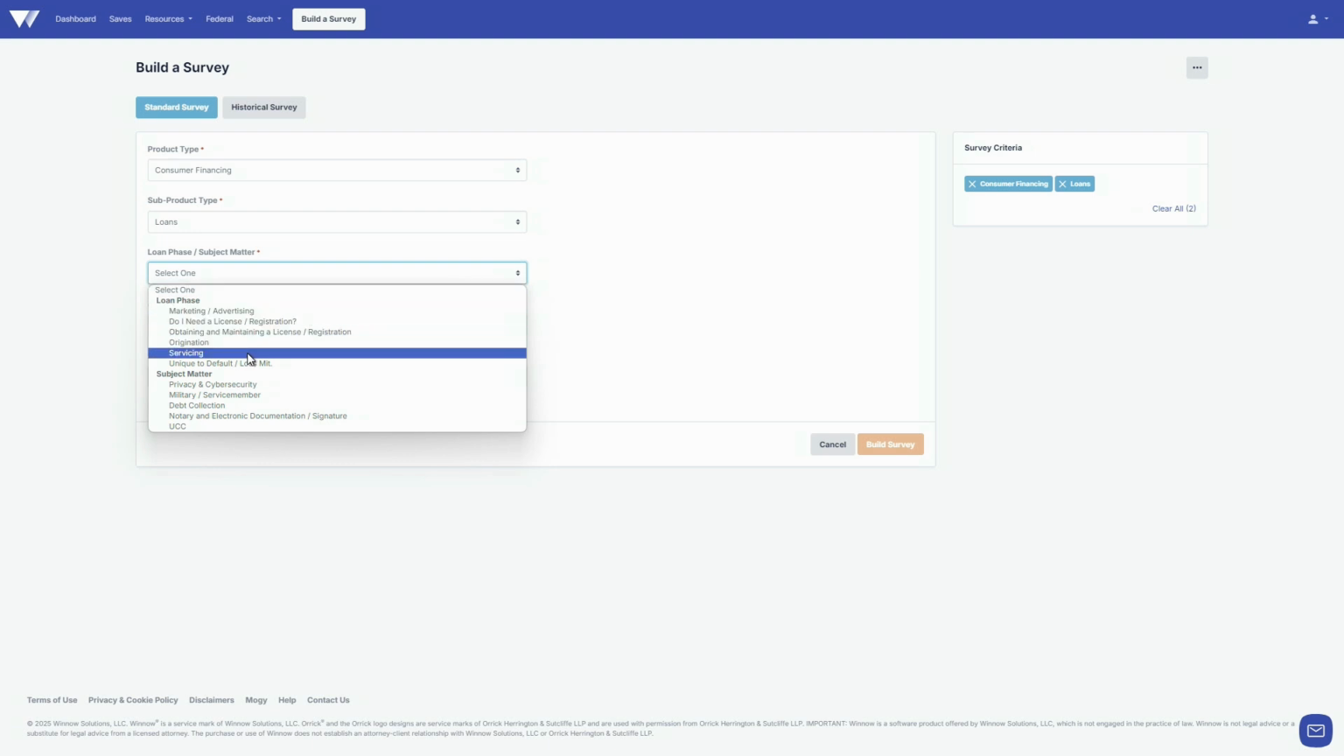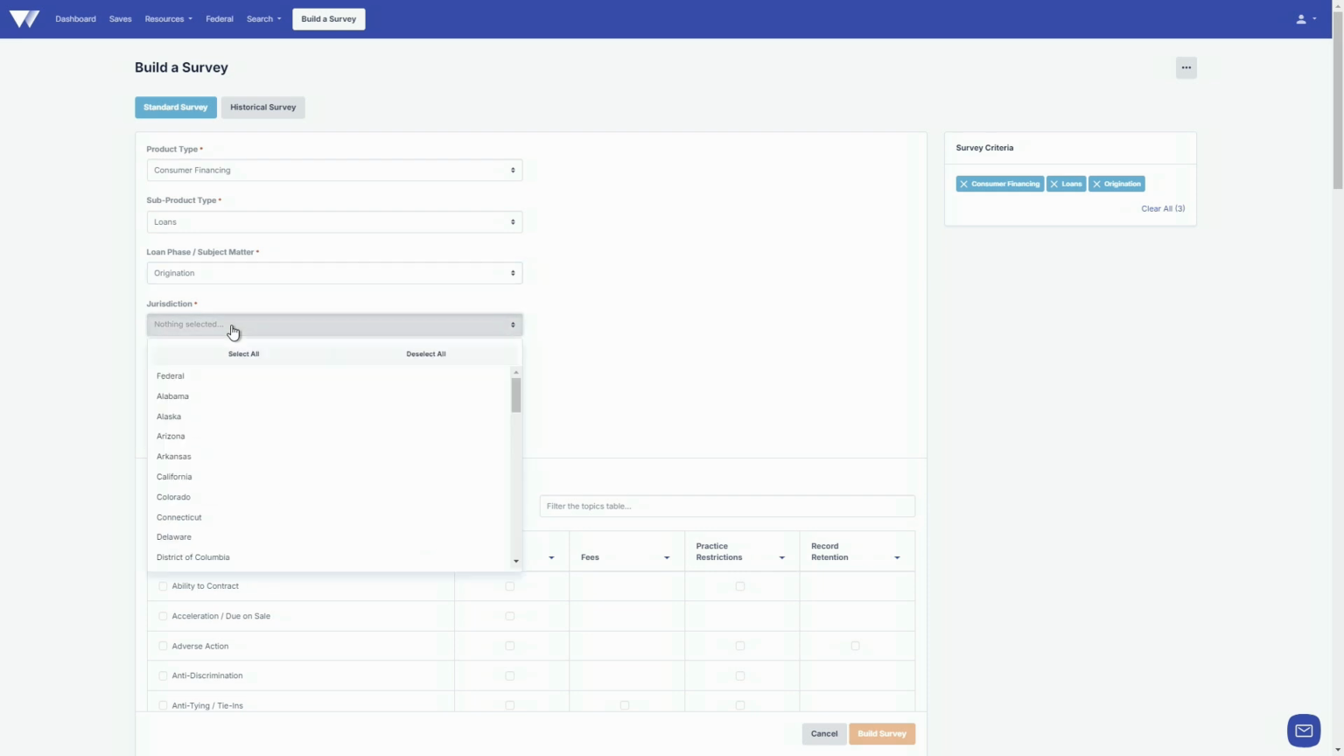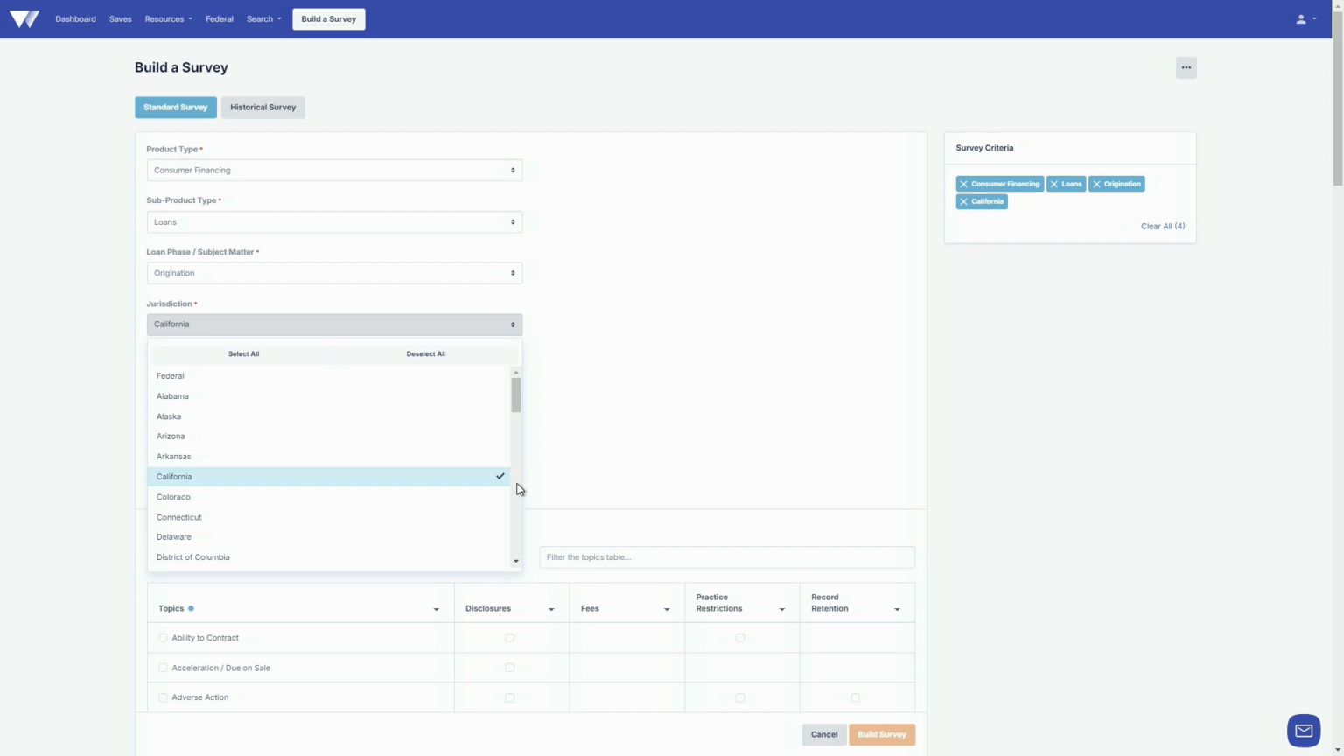Winnow goes from the very beginning of the do I need a license all the way on through the first notification of default. We're very specific to financial services as well as deposits when it comes to banking. So we're going to choose origination on this, getting in right at the very beginning. And then at that point, we're going to choose a couple of jurisdictions. Winnow covers all of the states as well as federal. So we're going to choose federal, we're going to choose California, Illinois, and New York, just to give some very consumer-friendly states so you can see that.